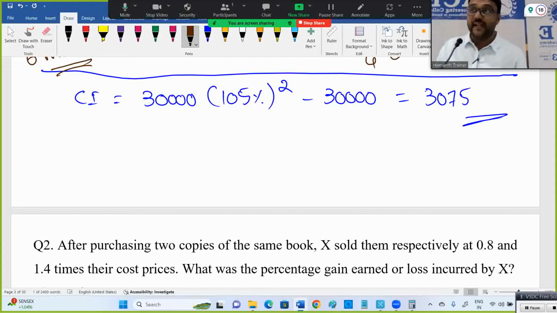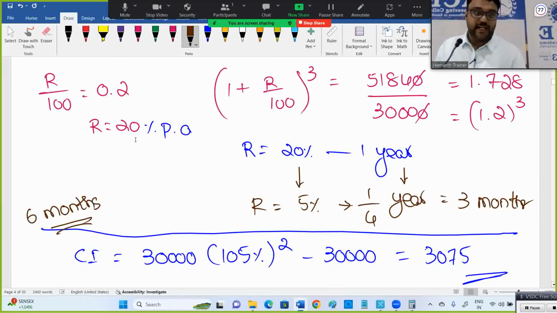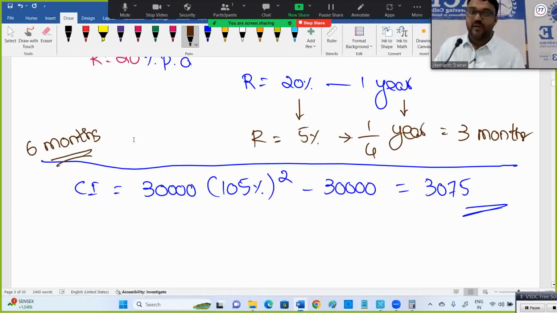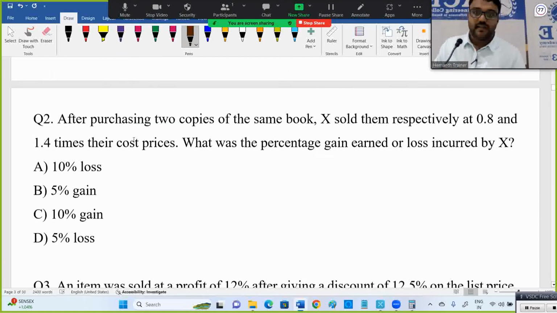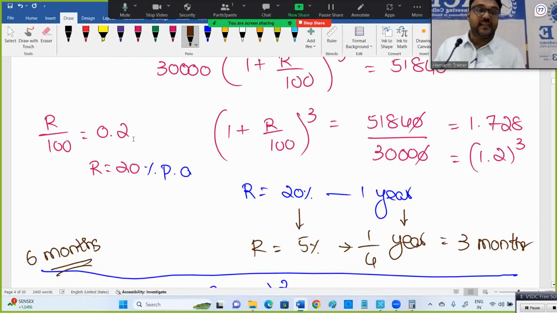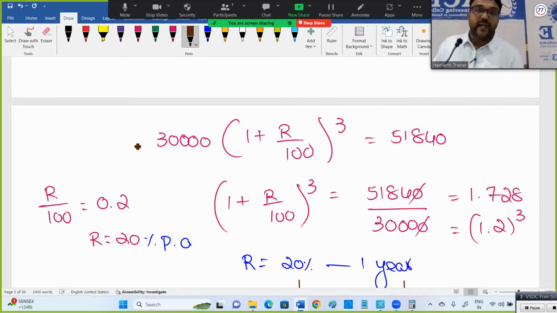Next question. I hope you understand the procedure. If at any point of time you have a doubt, please let me know, we'll discuss. Why that, why this? Why are we not removing 30,000 there? You may have a doubt here. Why did I not remove 30,000? Here, why remove 30,000? Everything you need to question yourself. Why? Why not here? Why there?